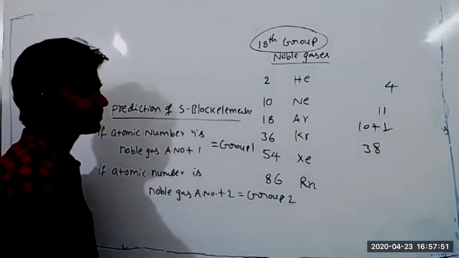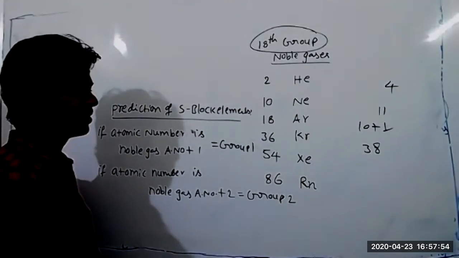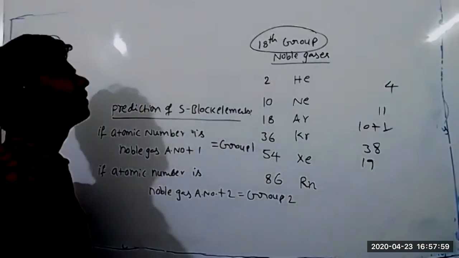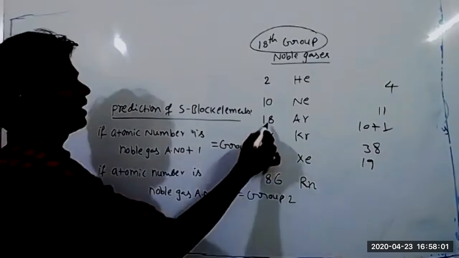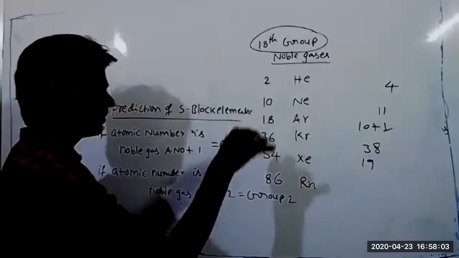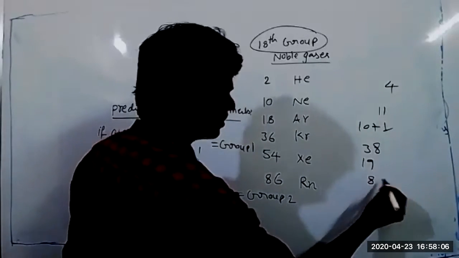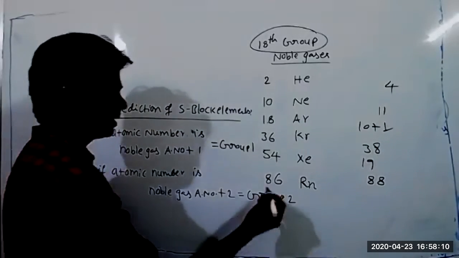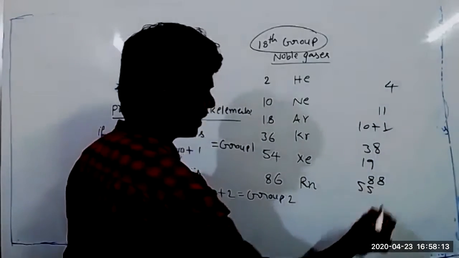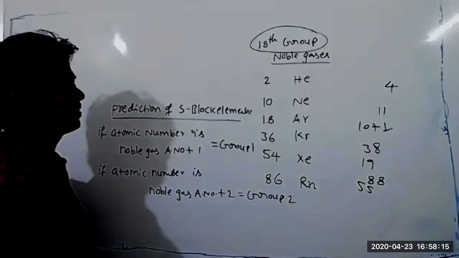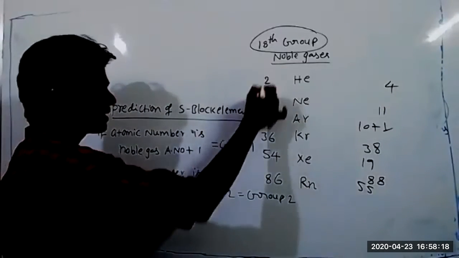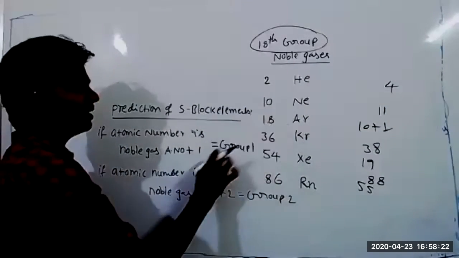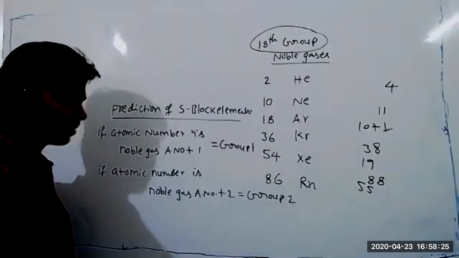38 is group 2. 19: 18 plus 1 is 19, so that belongs to the first group. 88, group 2. 55, group 1. So if you know the noble gas configuration, plus 1 and plus 2 come under S block. If it is plus 1, that is the first group. If it is plus 2, second group.